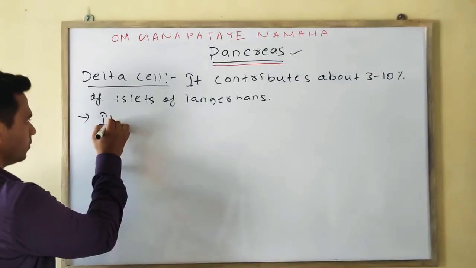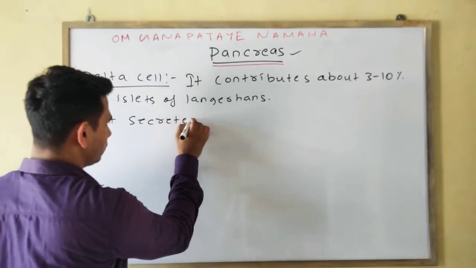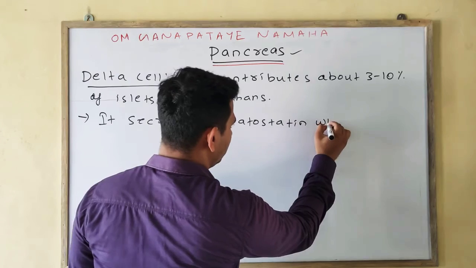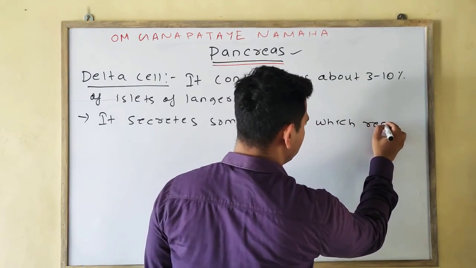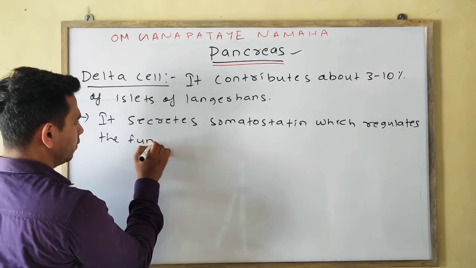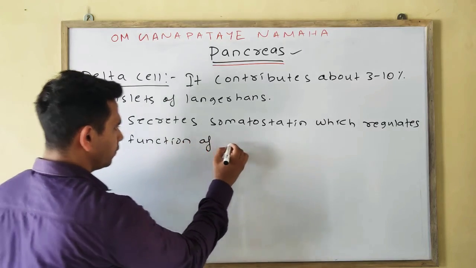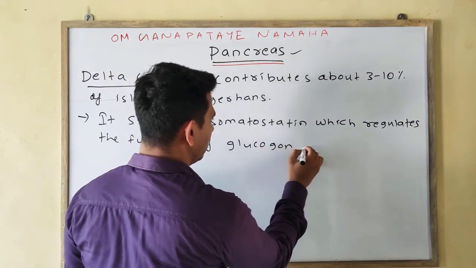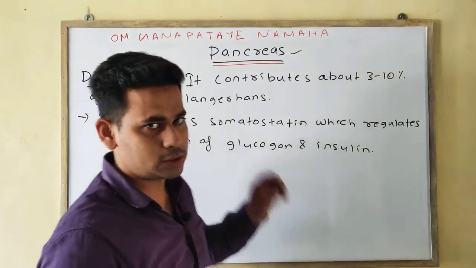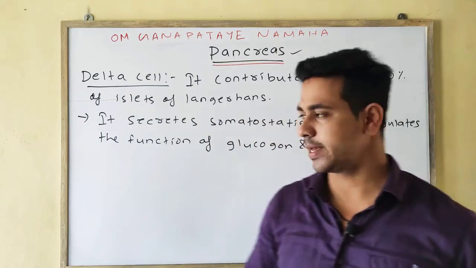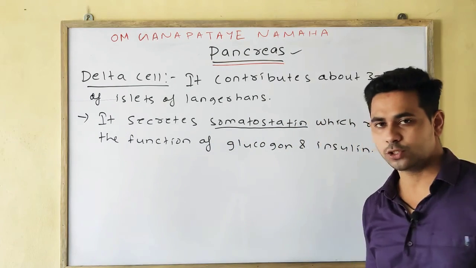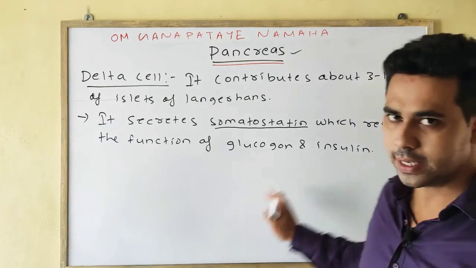It secretes somatostatin, which regulates the function of glucagon and insulin, okay. So the delta cell contributes around 3 to 10%, and the function of somatostatin is to regulate the function of glucagon and insulin.